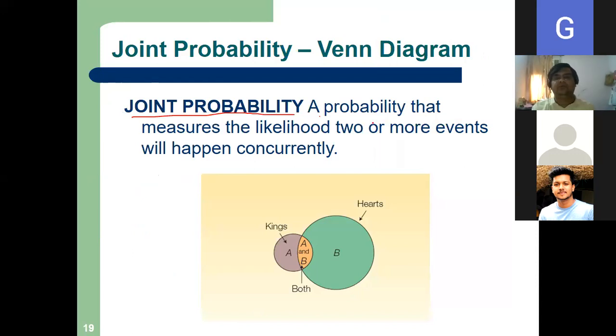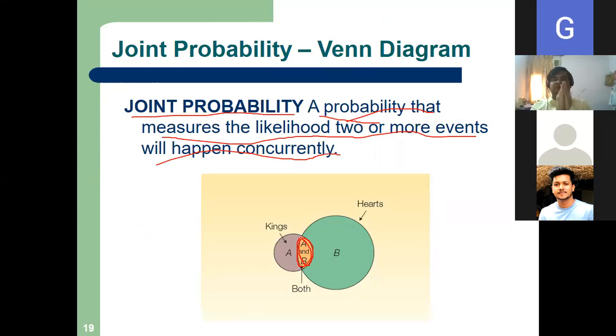Joint probability is a probability that measures the likelihood that two or more events will occur concurrently, at the same time. For example, my students in this class who know both singing and dancing: two events happening together.